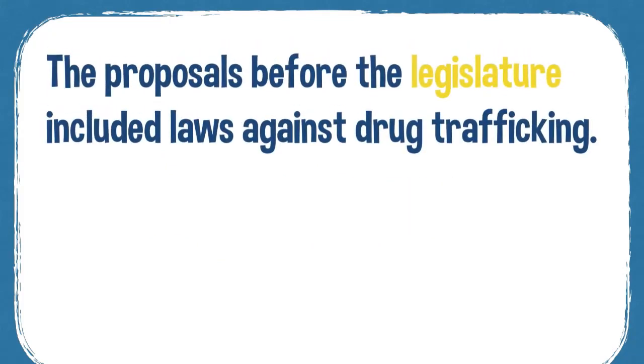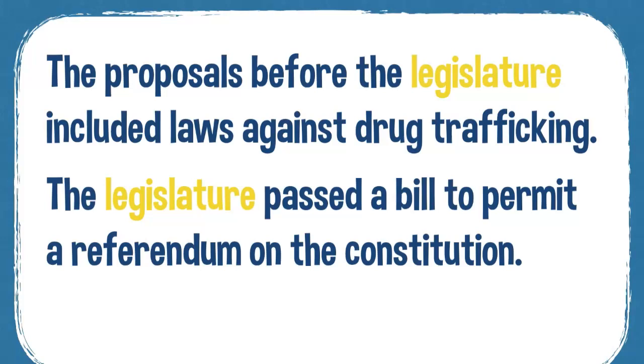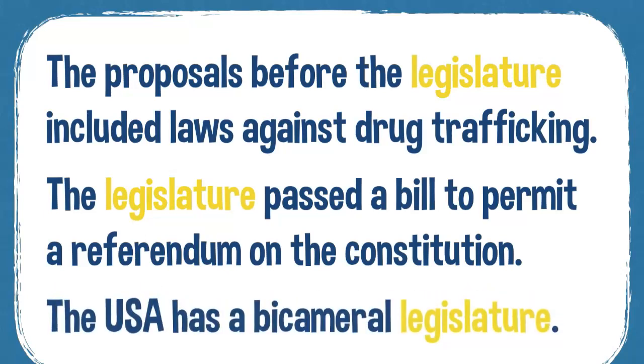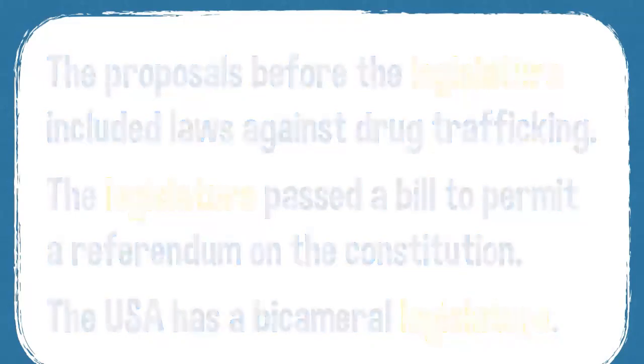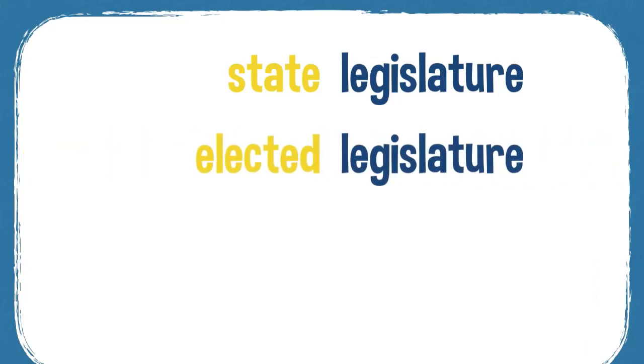So the proposals before the legislature included laws against drug trafficking. The legislature passed a bill to permit a referendum on the Constitution. The USA has a bicameral legislature. The third sentence, bicameral, means there are two bodies or two houses of parliament. So you can have a state legislature, an elected legislature.